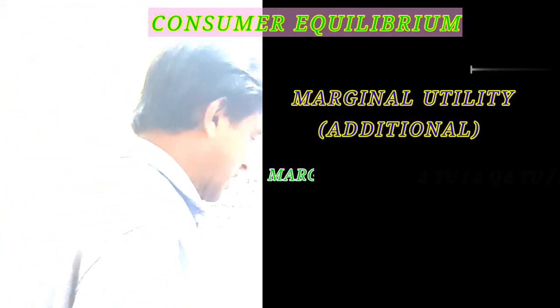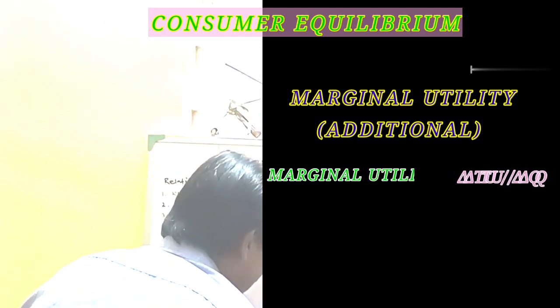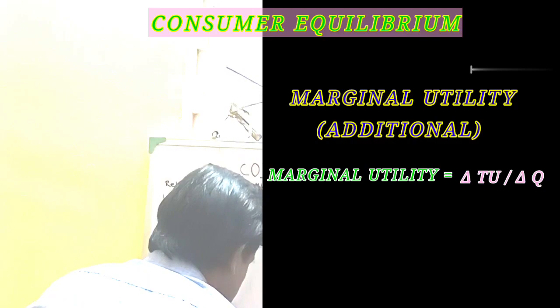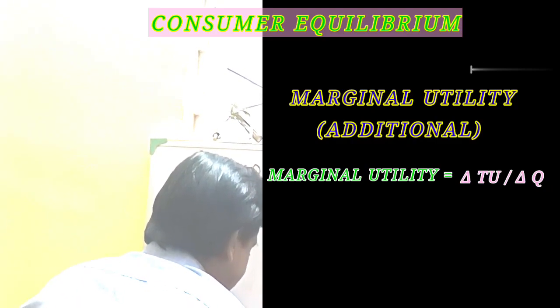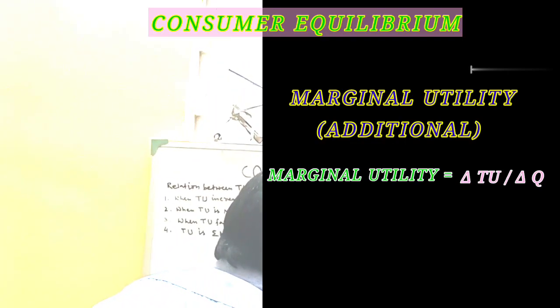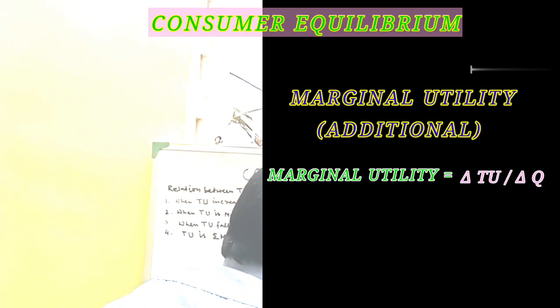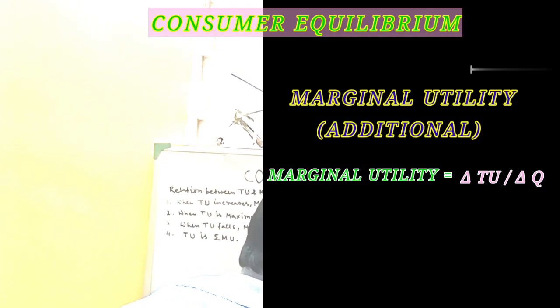Now next is marginal utility. Marginal utility can be found out. Marginal means additional. Total means summation, average means per unit, and marginal means additional.